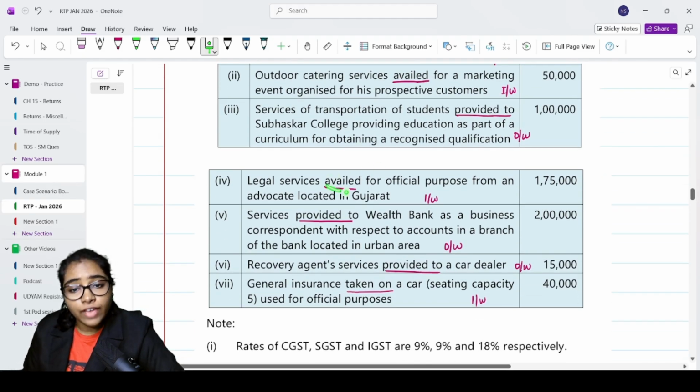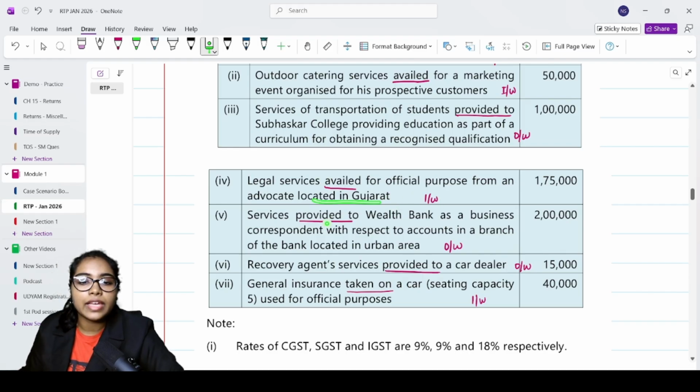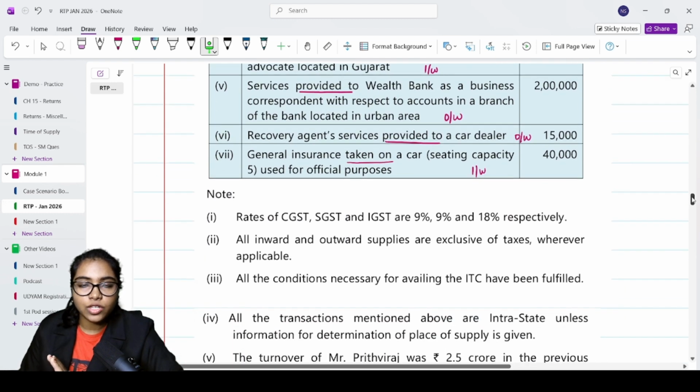Legal services availed for official purpose from an advocate located in Gujarat, inward supply. Services provided to Wealth Bank, outward supply. Recovery agent services provided to a car dealer, outward supply. General insurance taken on a car, inward supply. Alright. We'll read through this properly again. I just want you to understand how we are splitting it into outward and inward easily.